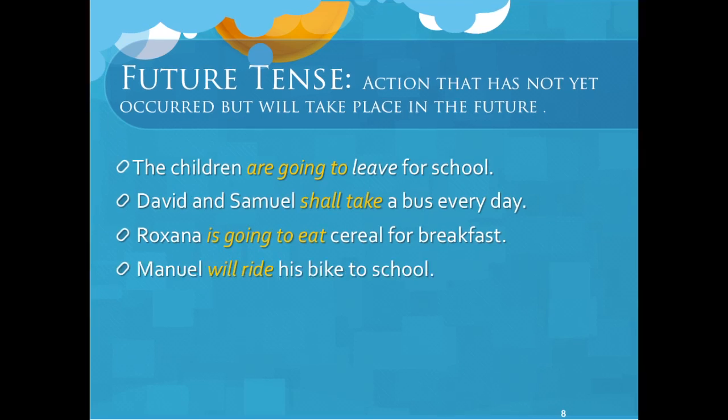Let's look at the next sentence. Manuel will ride his bike to school. "Will ride" is the future tense, and Manuel is smart. If he will ride his bicycle, he will not get into traffic.